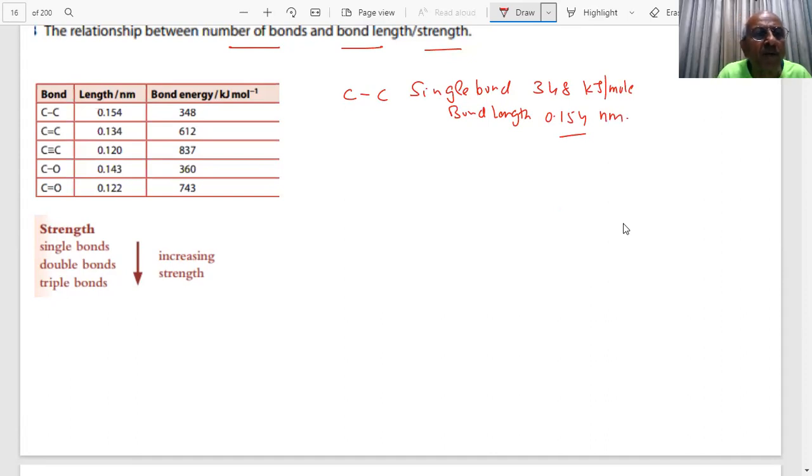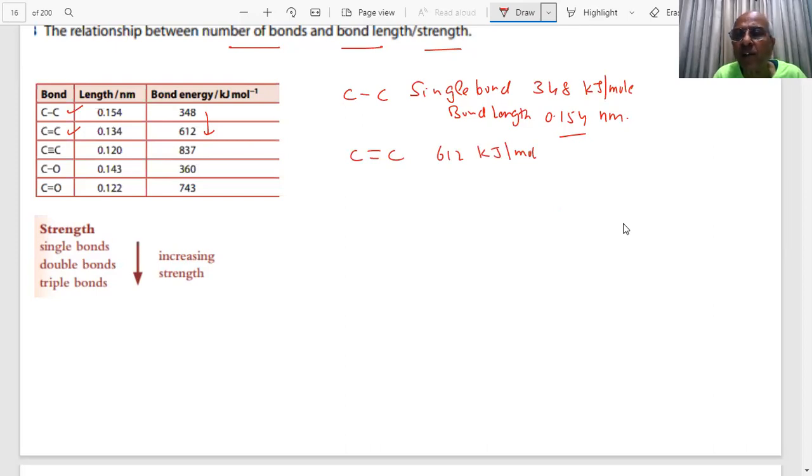Come to the double bond. This is a single bond, double bond. The bond energy has increased. How much? 348 to 612 kilojoules per mole, more than the single bond.